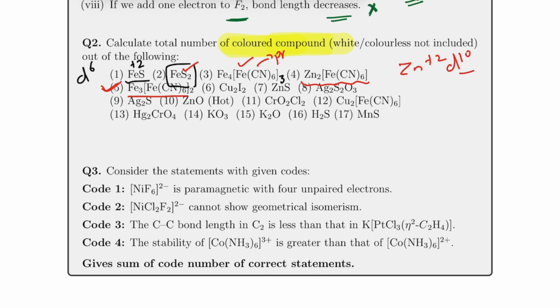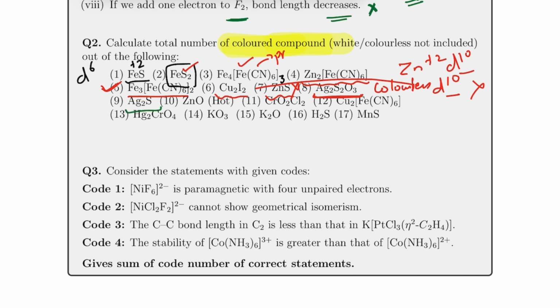Whereas for the next one, Cu2I2, in this case, you will find that copper is a D10 system again. So it will not have color. ZnS will not have color, right? It's a D10 system. Whereas the next one, this is very, very important, Ag2S2O3. Ag2S2O3 is silver thiosulfate and it is generally colorless only. So if you don't have this information, then it becomes tough for you to solve.